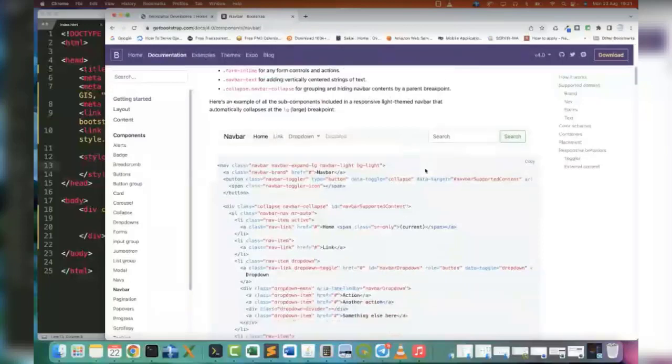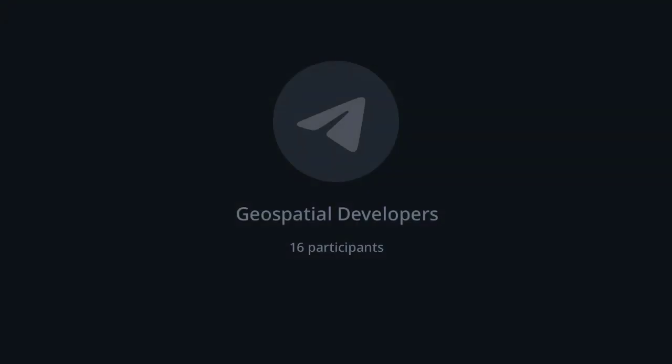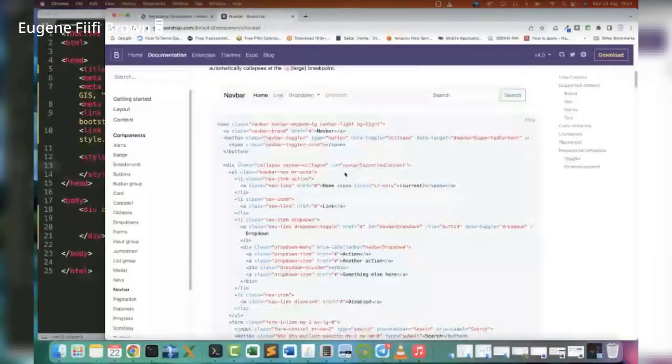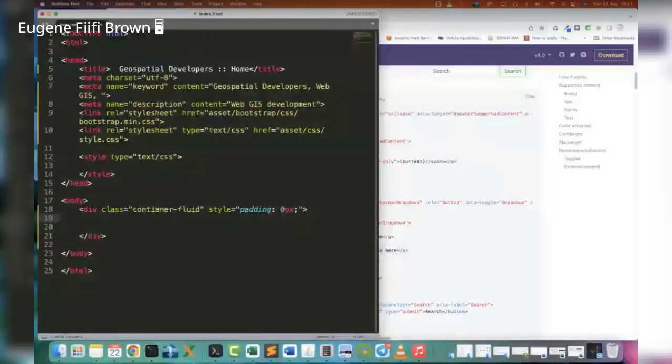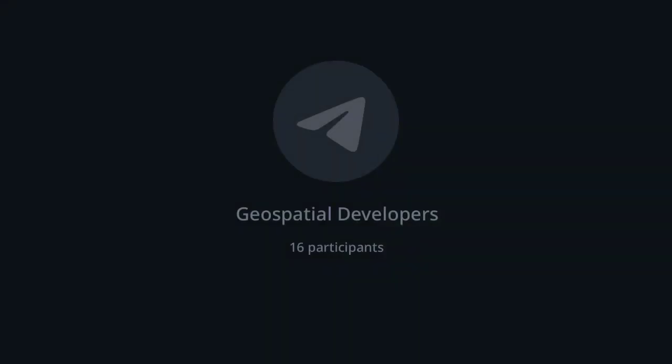And so we can just simply copy the code. There's a copy button here. We can copy it and then paste it below our container fluid. Now this is a lot of code, but let me expand it a little so that we can all see.